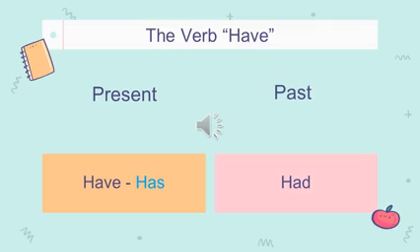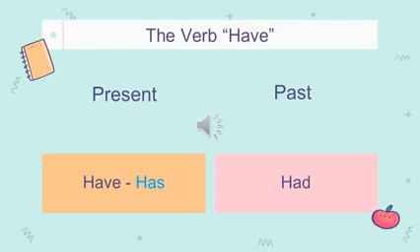The verb have has 3 different forms. 2 of these forms are used in the present tense, and only 1 form is used in the past tense. Has is used with singular pronouns or singular nouns.